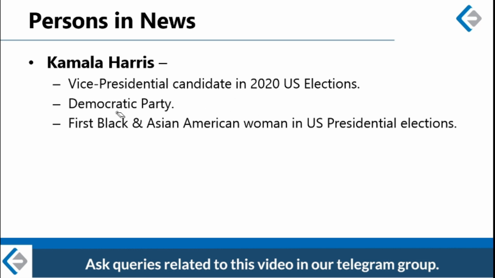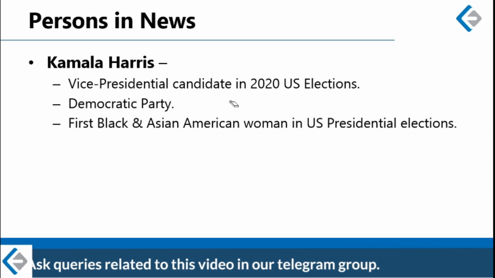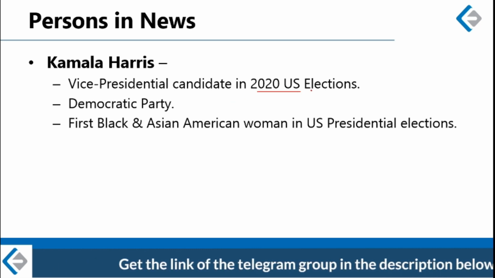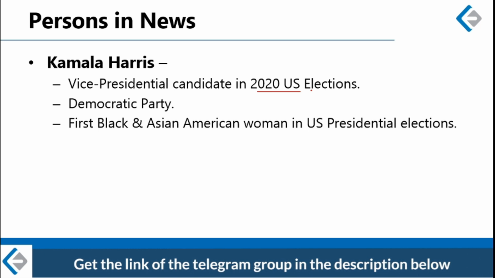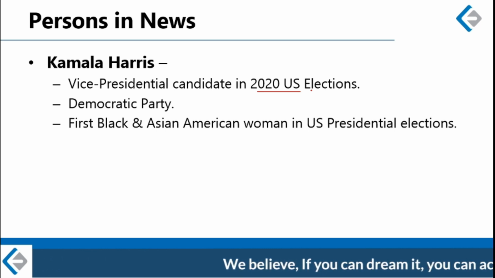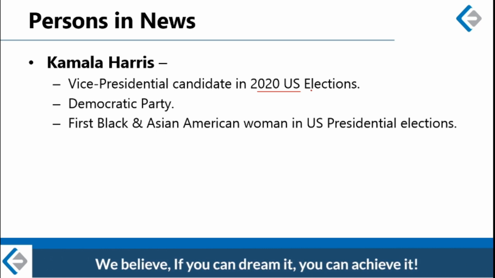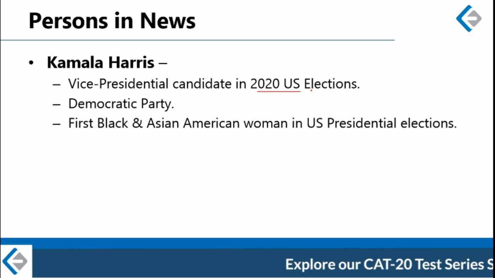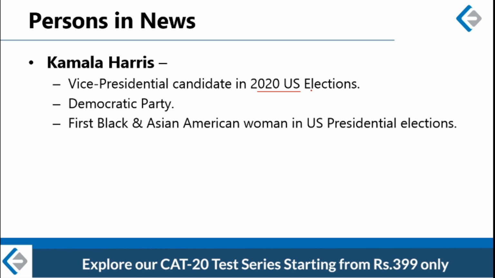So this year, US presidential elections will be held in November if everything goes as per the plan, because there is the looming danger of elections getting postponed because of the coronavirus pandemic. So if that does not happen, Kamala Harris will either win election in November, which will make her a very, very important bit of information for your exams, because your exams will be held sometime in December, January, immediately after the US presidential elections.